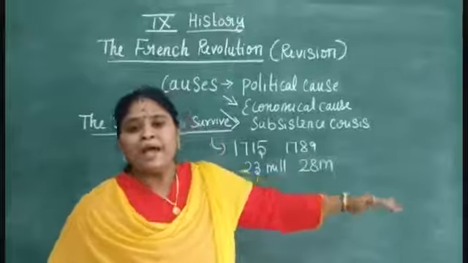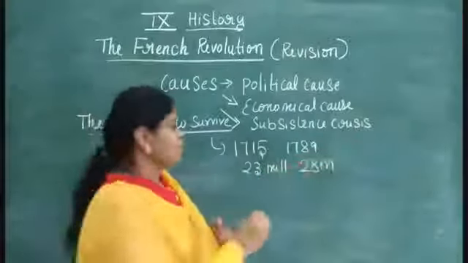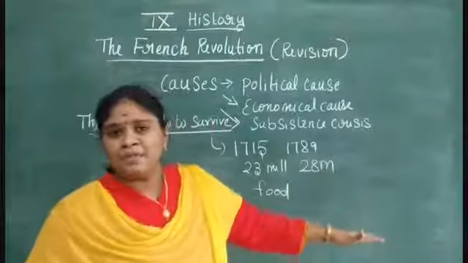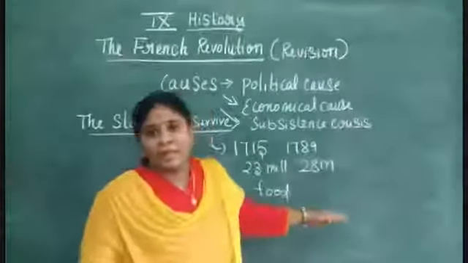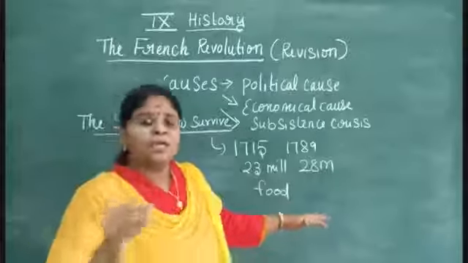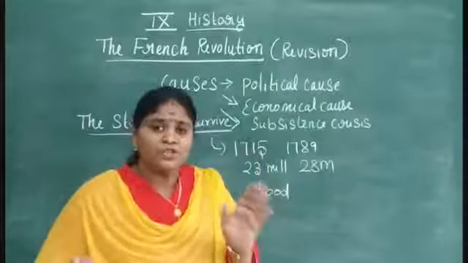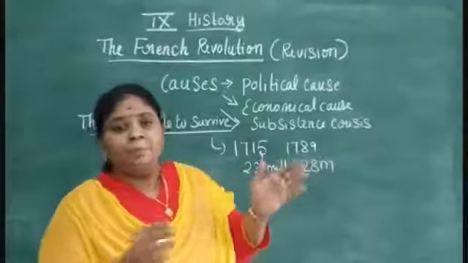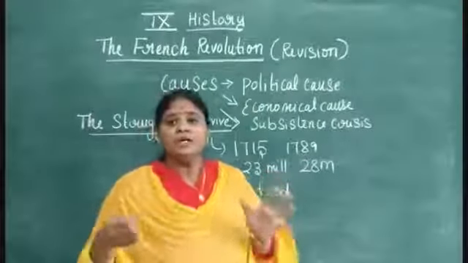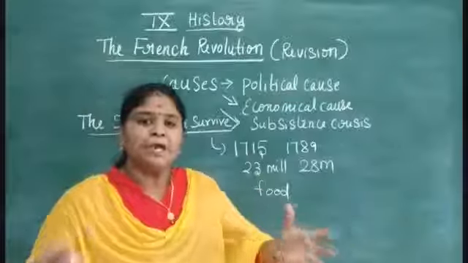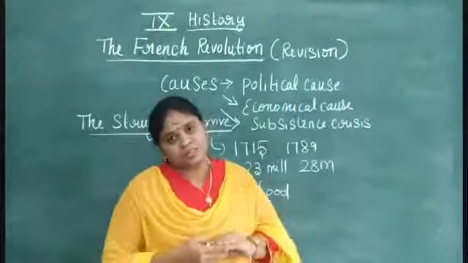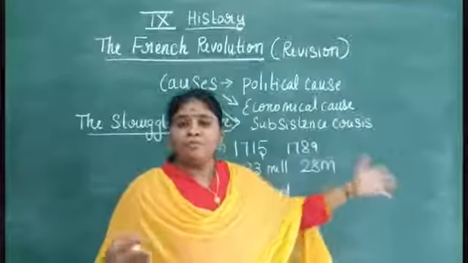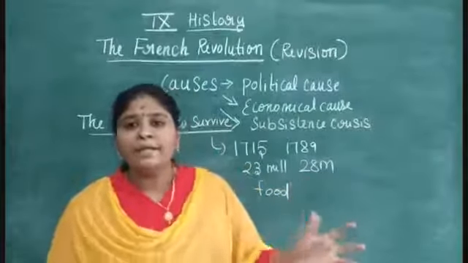Food demand rose, so food grains were not available for them, and they were not able to fulfill their basic food needs. The price of bread remained the same for a time, but then it increased, while the wages of the workers were not increased.